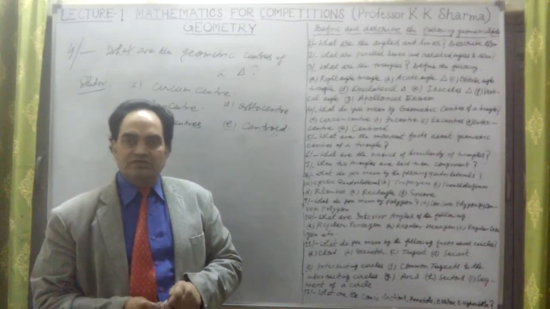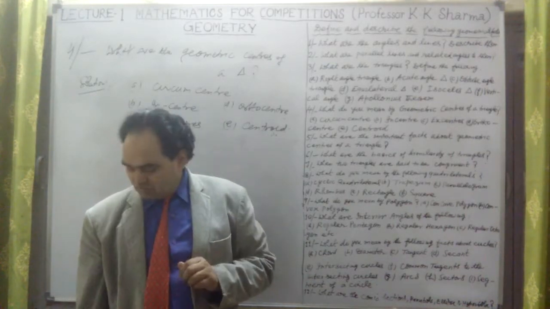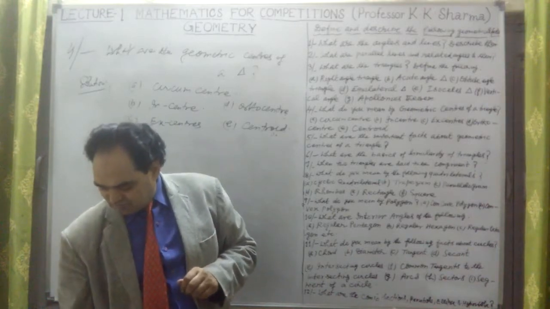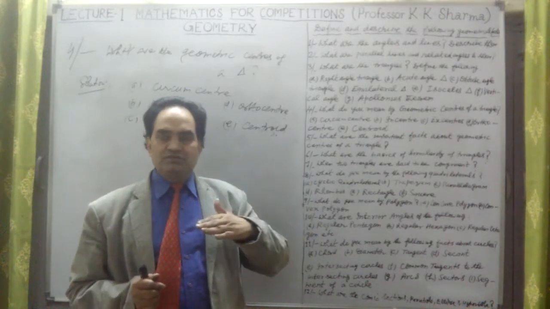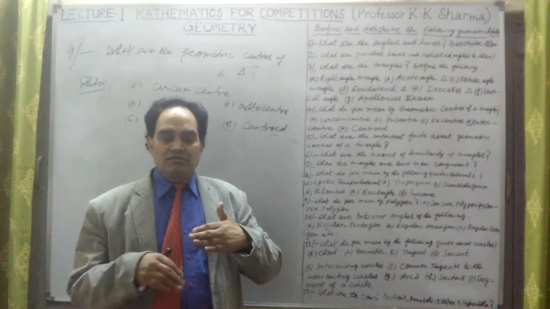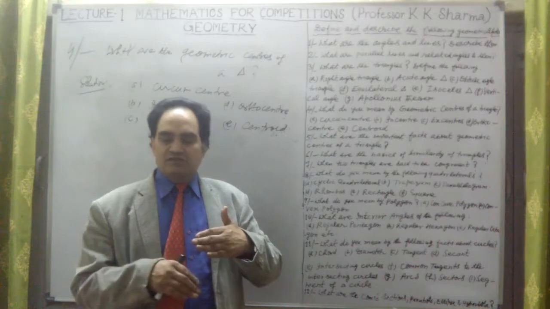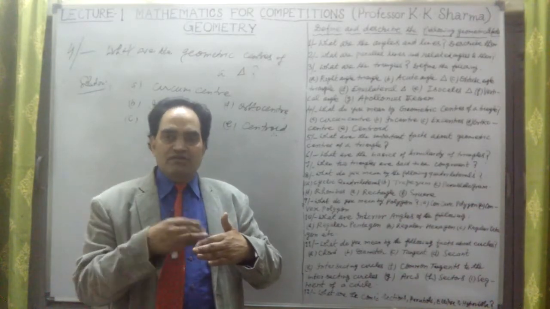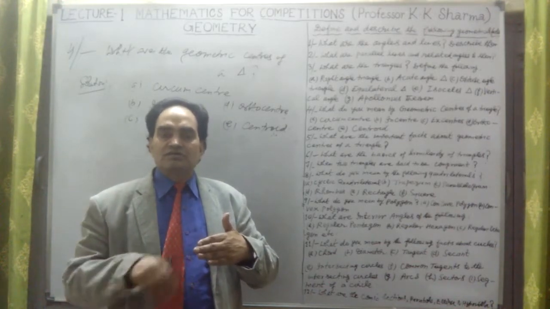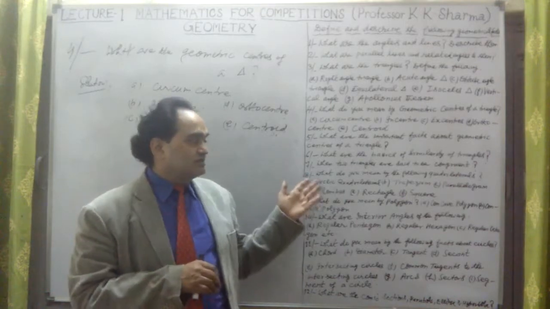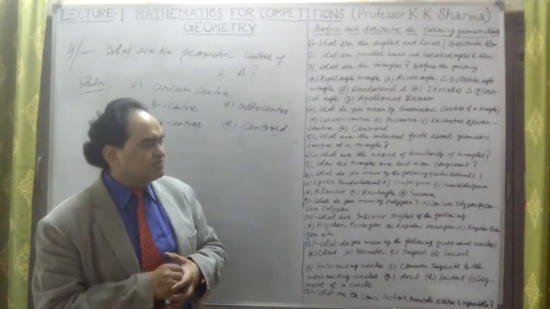There are three excenters, with radii small r1, r2, r3. That circle touches the side BC externally, and AB and AC after extending them. The circle touching the three sides of the triangle externally is known as an excenter.